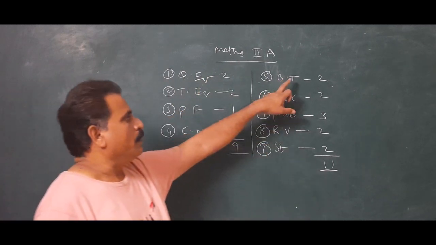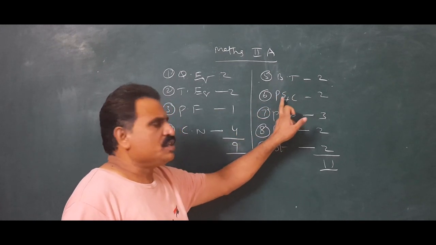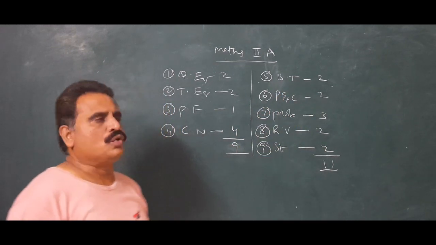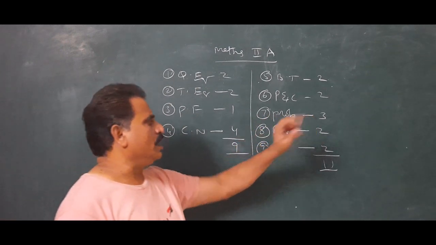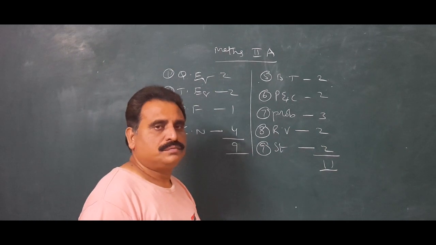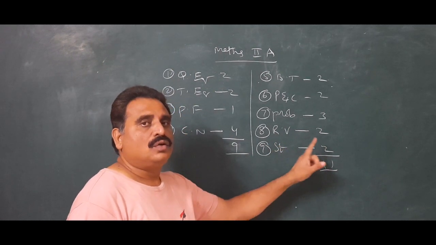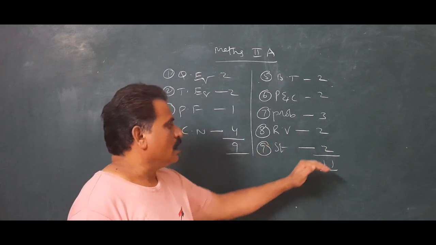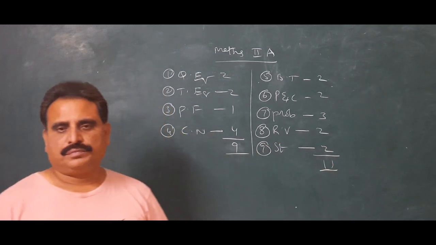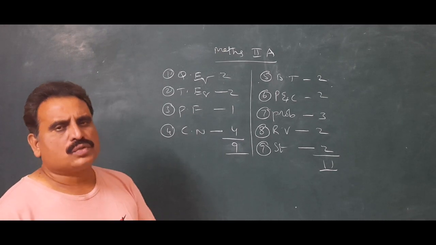Next, binomial theorem, 2 questions. Permutations and combinations, 2 questions. Probability, 3 questions. Random variables, 2 questions. Statistics, 2 questions. Total 11 questions, algebra 2. So together 20 questions.